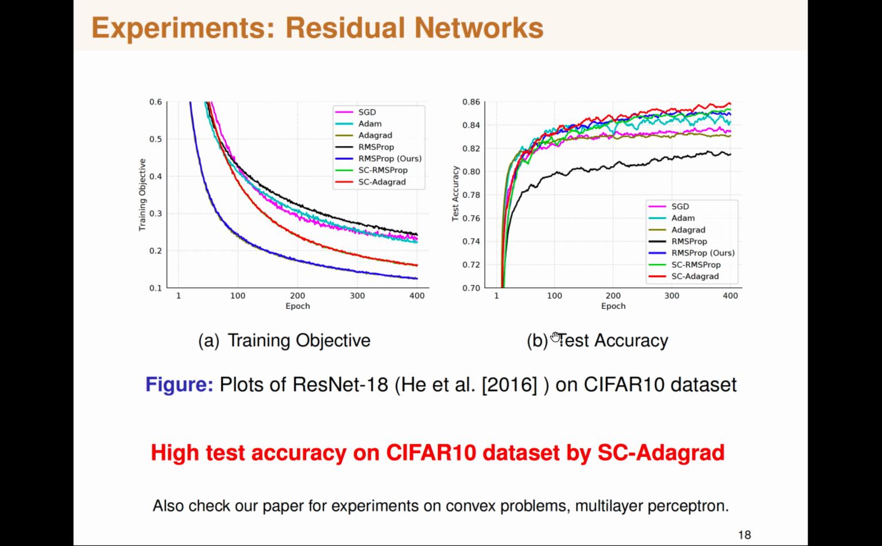We also consider the experiment with the ResNet-18 architecture on the Cifar10 dataset. If we consider the training objective, RMSProp Rs and Adagrad are very competitive and are the best performing algorithms, followed by SC Adagrad and SCRMSProp. Similarly, on the test accuracy side, SC Adagrad performs really well, so we have a high test accuracy on Cifar10 with SC Adagrad. We have more experiments in our paper on convex problems and multi-layer perceptrons.